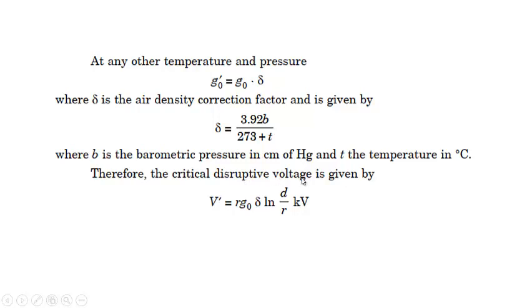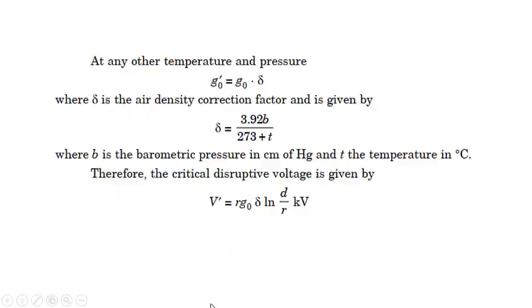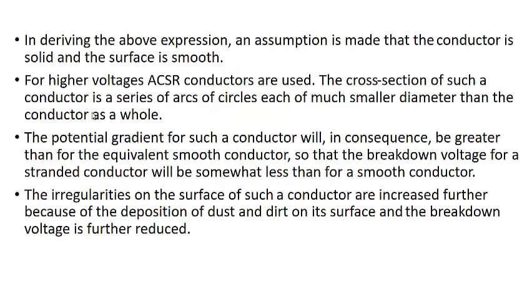Therefore, the critical disruptive voltage is given by V dash equal to r G naught delta ln of d by r, because here we have to replace this G naught by G naught into delta. We have actually modified this equation. Now G max will be equal to G naught into delta. One more correction factor we have to introduce: in deriving the above expression, an assumption is made that the conductor is solid and the surface is smooth. In that case, it will be quite okay to use this formula.